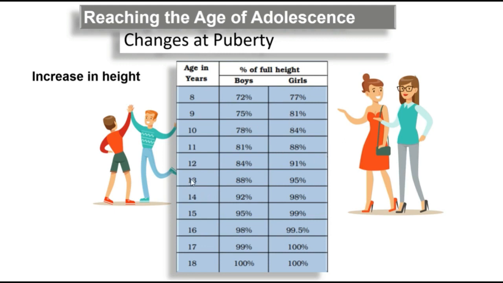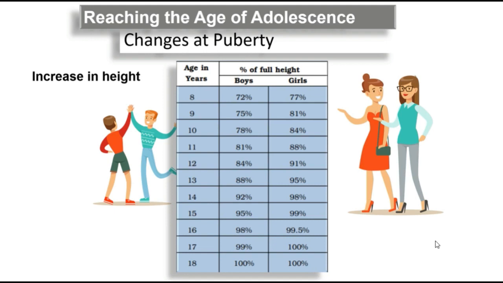For example, at 13 years of age, a boy will be completing 88% of his height, and 95% of the height will be completed as far as girls are concerned. But at the age of 18 or 19, most probably at 18, 100% of the height will be completed for both in most of the cases, right?